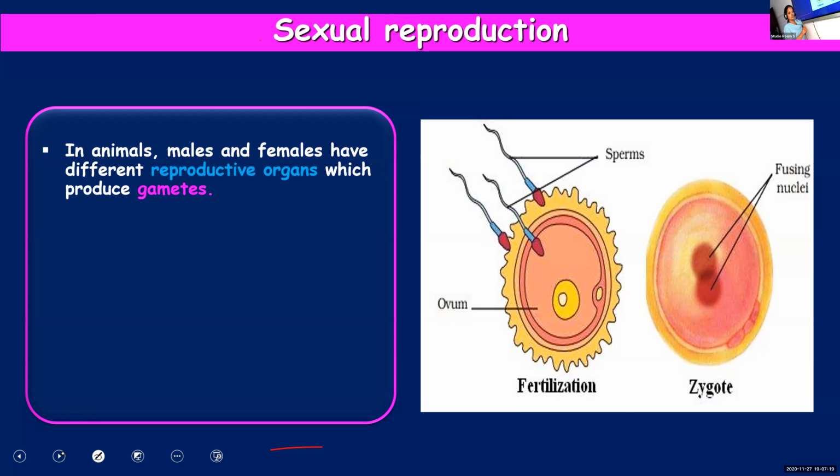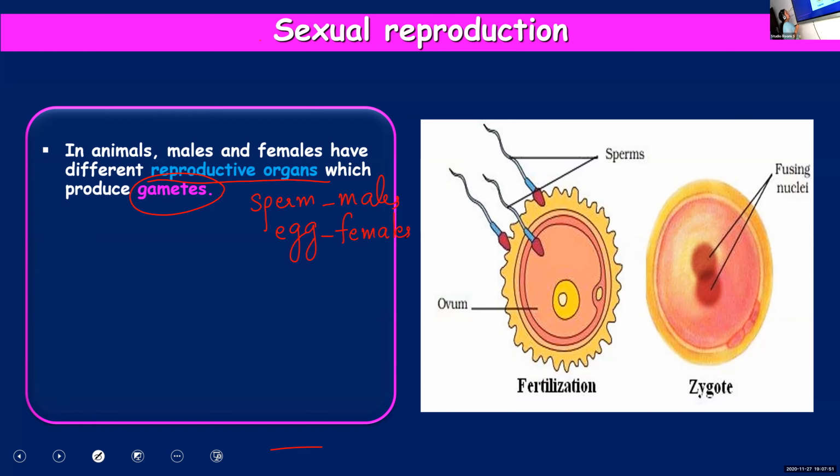So once again, just like in plants, in animals also, males and females have different reproductive organs and they will produce gametes. You call these gametes sperm and egg. Sperm is the gamete produced by males and egg is the gamete produced by females.